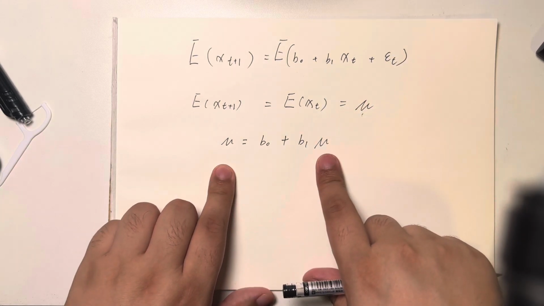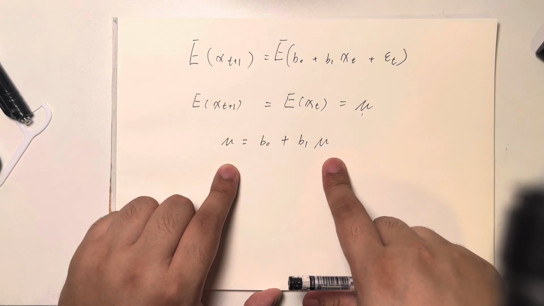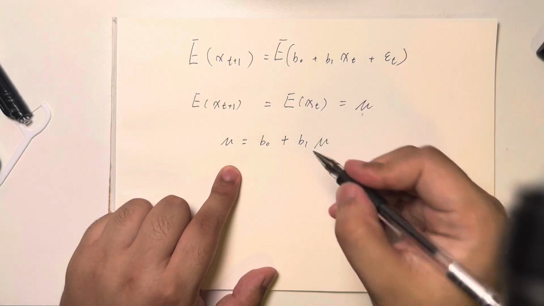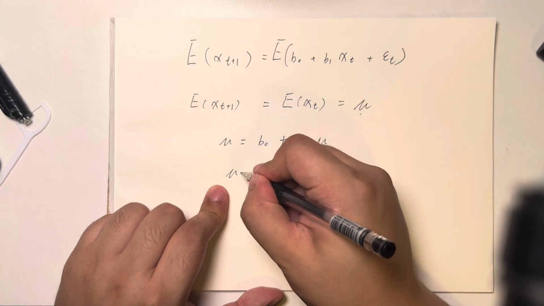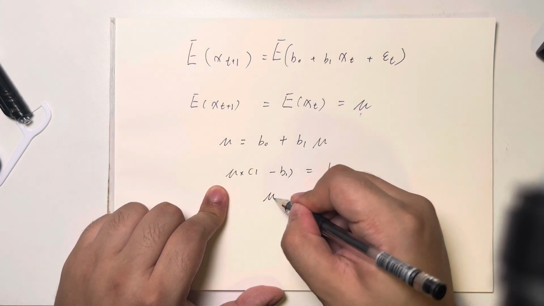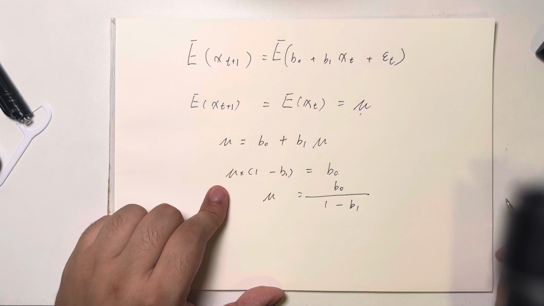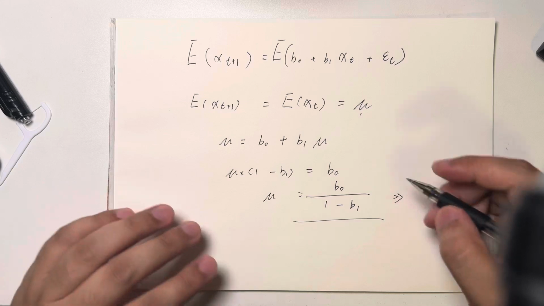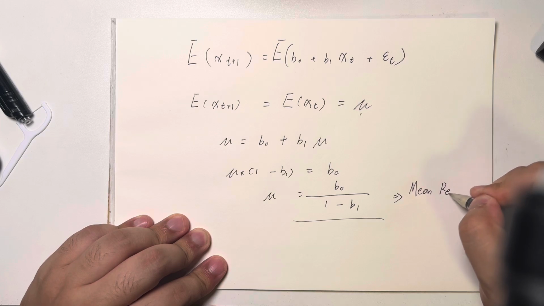But if you prefer this really strict derivation, then we can solve for this. We can move it around: multiply by 1 minus b1 equals b0. So the equilibrium level will be b0 divided by 1 minus b1. Really simple. That's the equilibrium, the mean reverting level, the mean that it always reverts to.